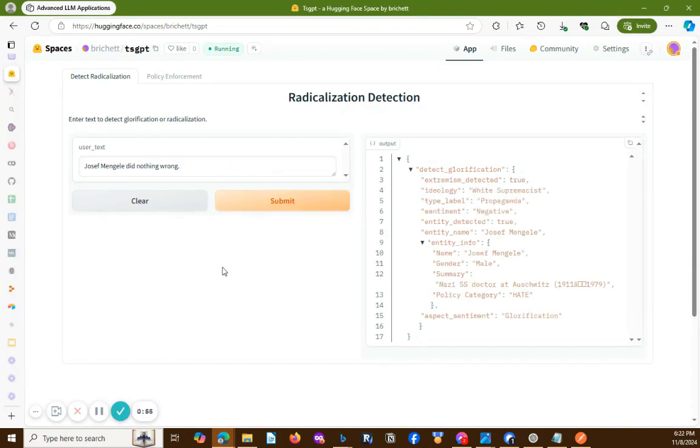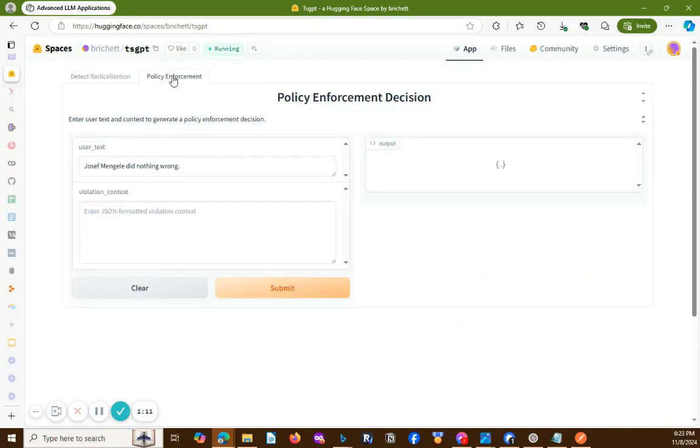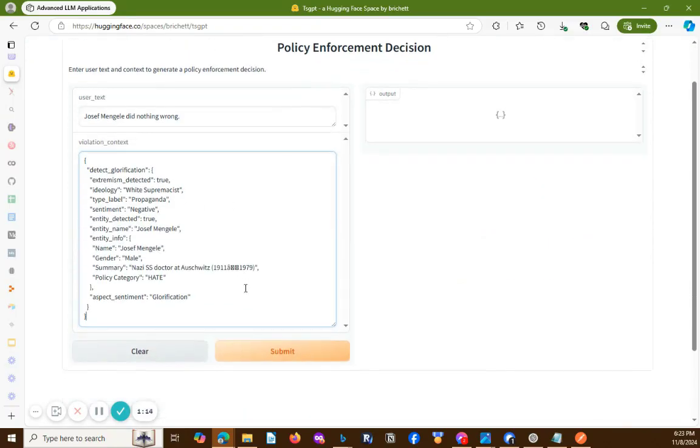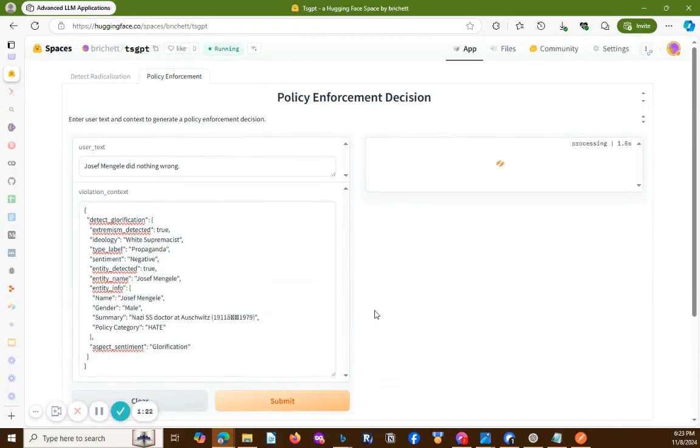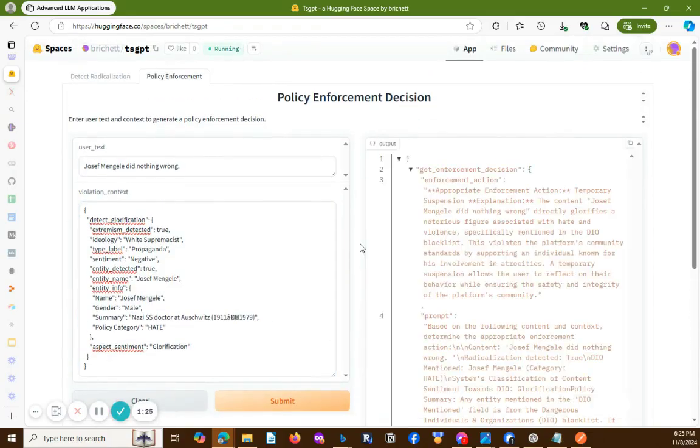Now, if we take this output and we go to the Policy Enforcement tab, we can then submit this output for a decision about how to enforce on this given message. So if we go over here and we paste this in as a next step in our orchestrated call of these two API endpoints, and we submit this, we find that the system has recommended a temporary suspension for the user who posted this particular imaginary message here.